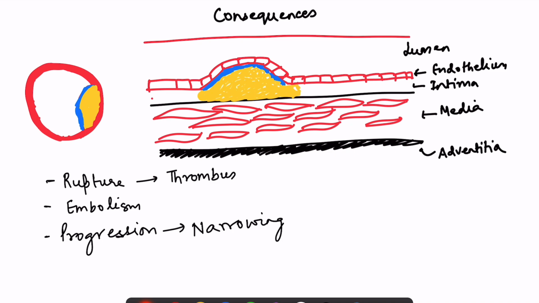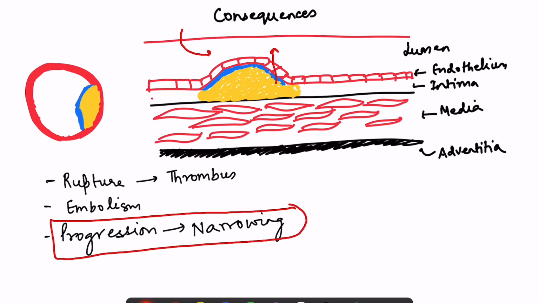And see, as the plaque is growing, the endothelial layer is moving towards the lumen. So this is a growing plaque which is obstructing the lumen. As the plaque progresses, there is narrowing of the lumen. Now as the vessel narrows, there are again hemodynamic disturbances because the blood flow now will be through the narrowed vessel. So hemodynamic disturbances will further promote the endothelial injury.